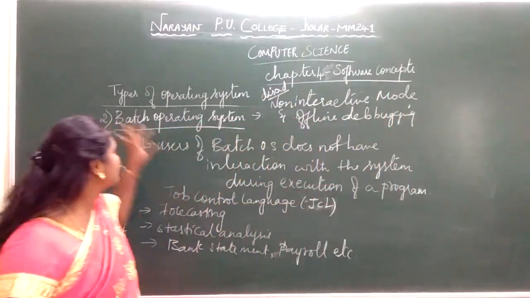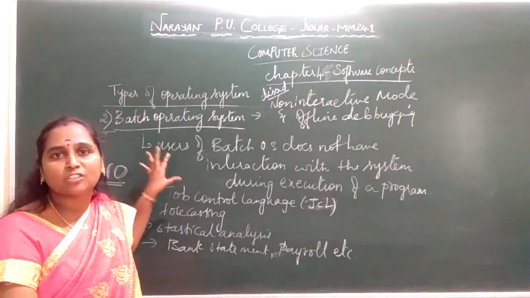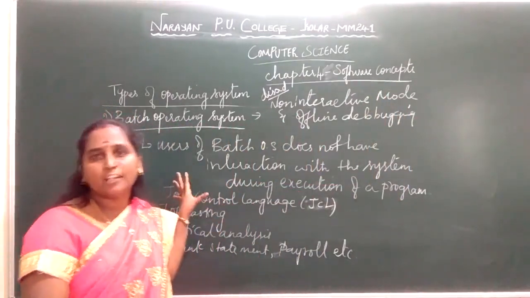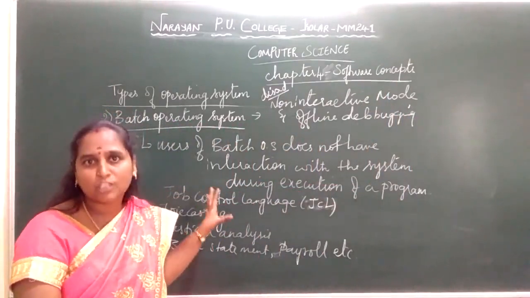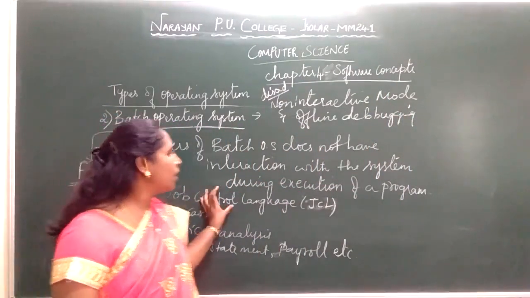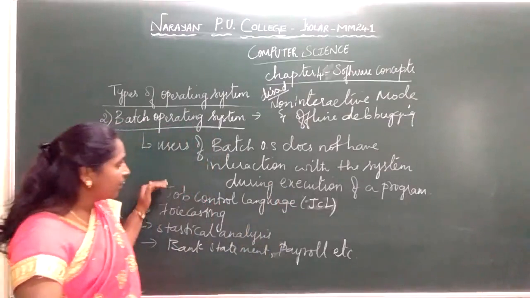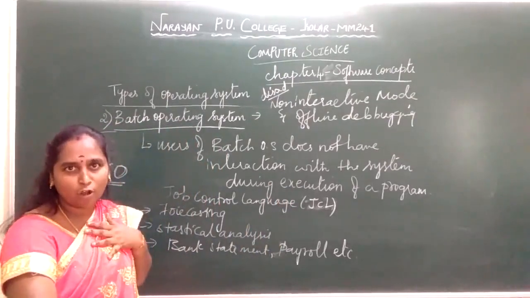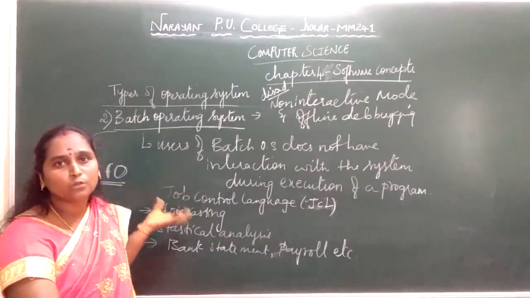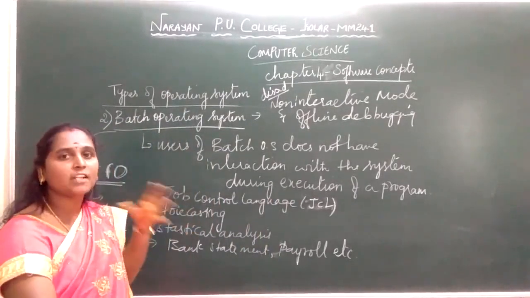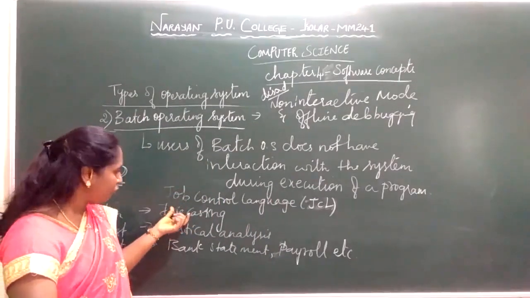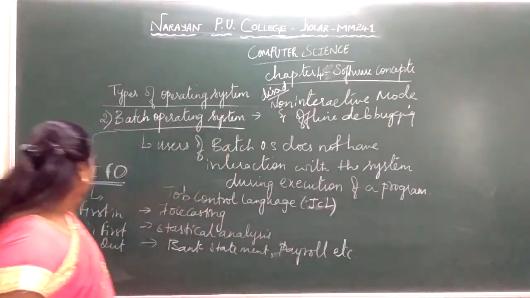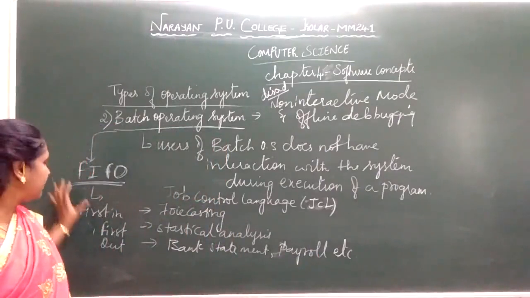So a batch operating system does not have direct involvement with the user. The user feeds data and programs in the form of commands or jobs, using a job control language, and during execution the user has no involvement. The applications suited for a batch operating system are those with large computational time, like forecasting, statistical analysis, bank statements, payroll, etc. They are served in the order of first in, first out.